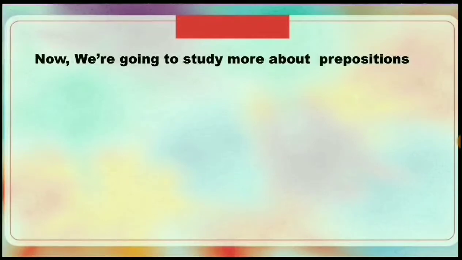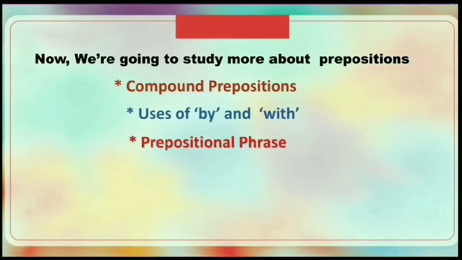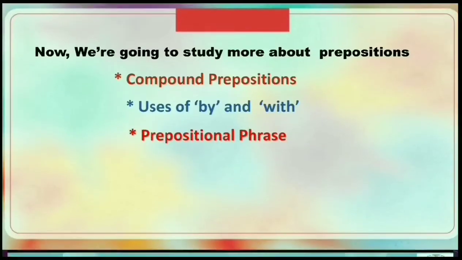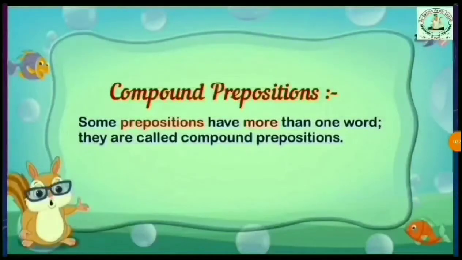Now we are going to study more about prepositions. We are learning about compound prepositions, uses of by and with, and also prepositional phrase. First one, compound prepositions. Some prepositions have more than one word.